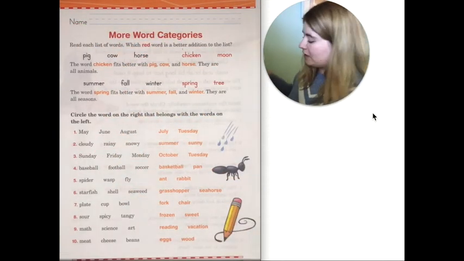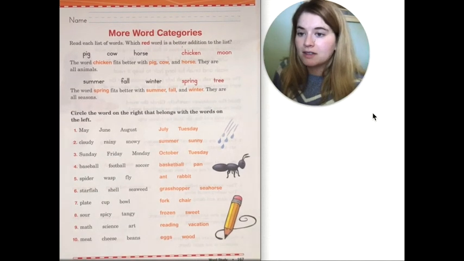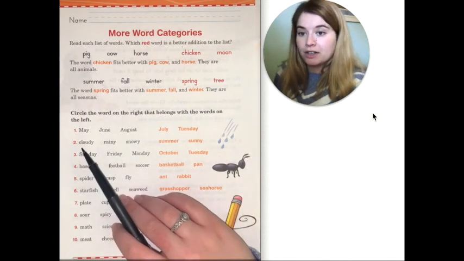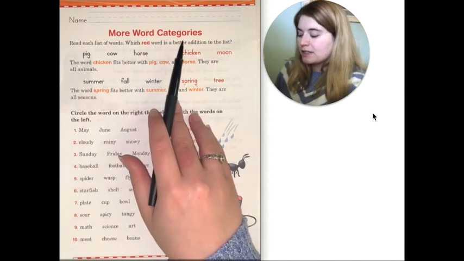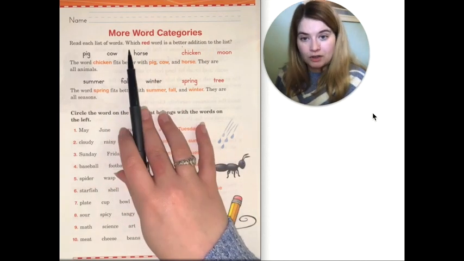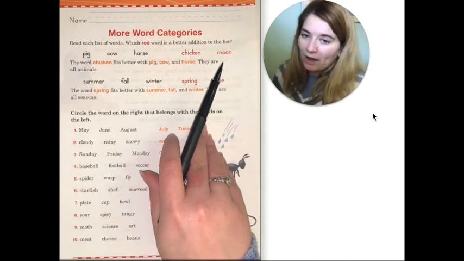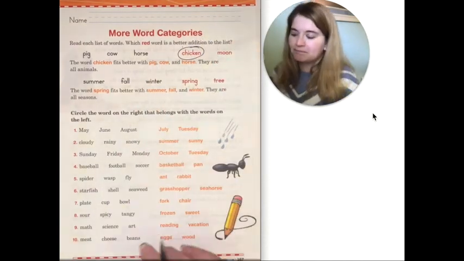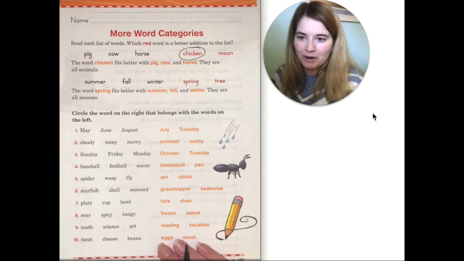When you're all done with page 166, you're going to move on to page 167, which looks like this. Now we are going to read these words and decide which one belongs better into the group that I already have. So let's look at this one. Read each list. Which red word is a better addition to the list? Pig, cow, horse. So I know that those are all animals. Now I have to choose, does chicken or moon fit better? Well, we know that a moon is a planet and that a chicken is an animal. So I would go ahead and circle chicken. The word chicken fits better with pig, cow, and horse because they are all animals, just like you know.